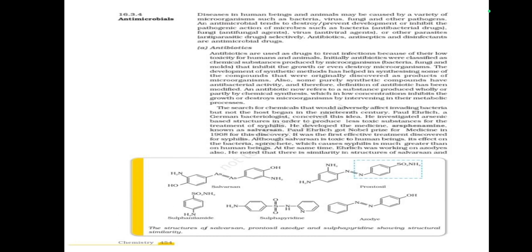He investigated arsenic-based structures in order to produce less toxic substances for the treatment of syphilis. He developed other medicines, arsphenamine, in 1908, for which he received recognition. It was the first effective treatment discovered for syphilis. Although Salvarsan is toxic to human beings.